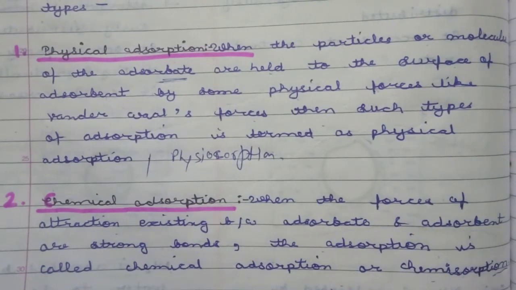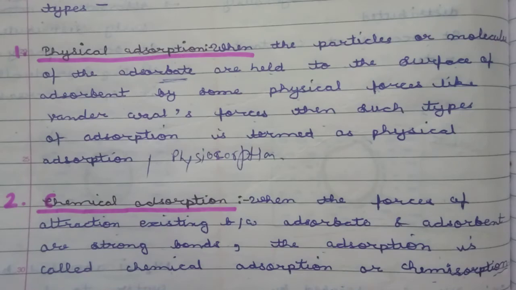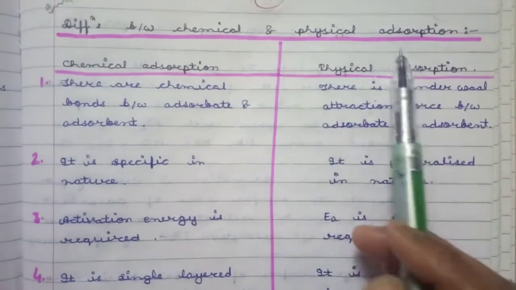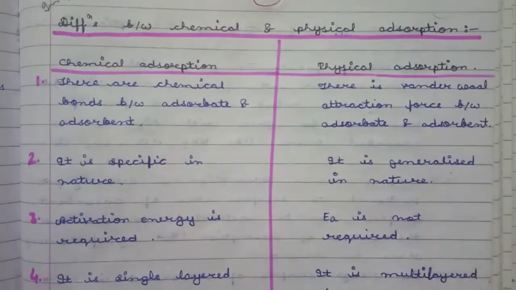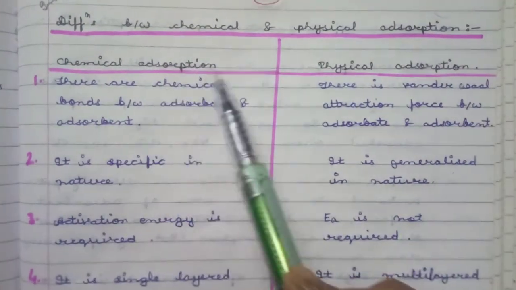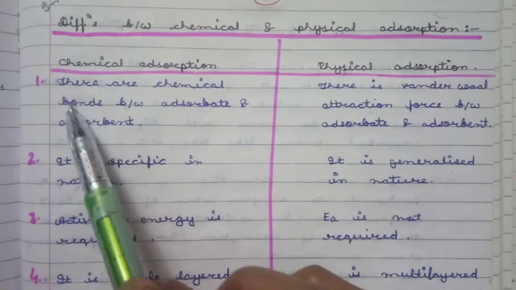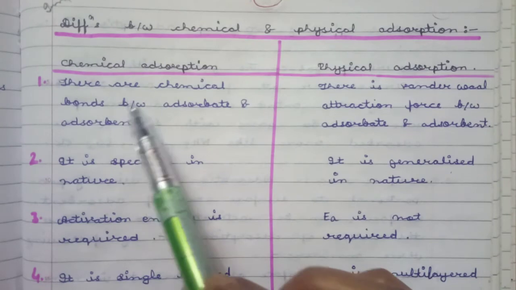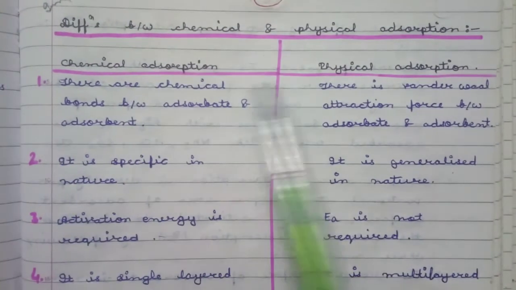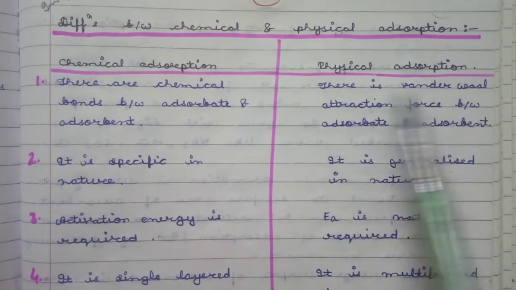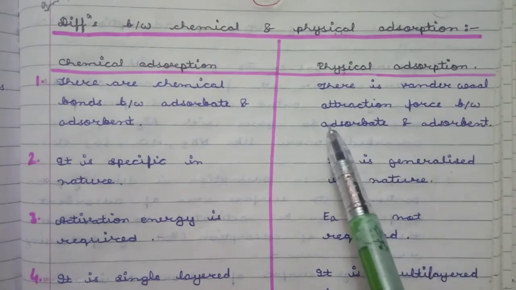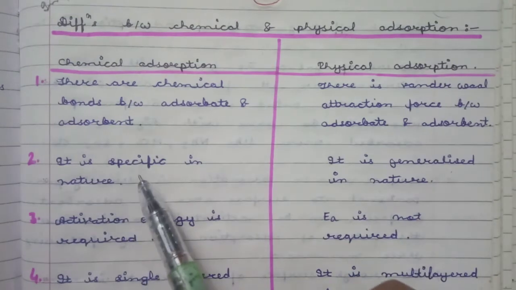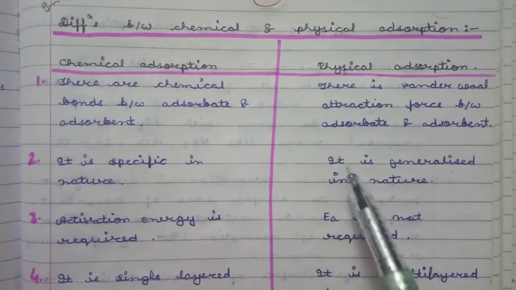Now we will see the differences between physisorption and chemisorption. First of all, there is the difference of the attraction forces: in chemical adsorption, chemical bonds are present between adsorbate and adsorbent, while in physical adsorption only van der Waals attraction forces are present between the adsorbate and adsorbent. Second, chemisorption is very specific in nature, while physisorption is generalized in nature.